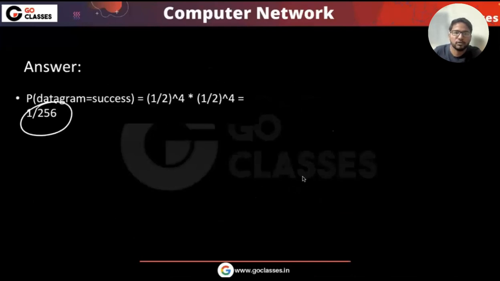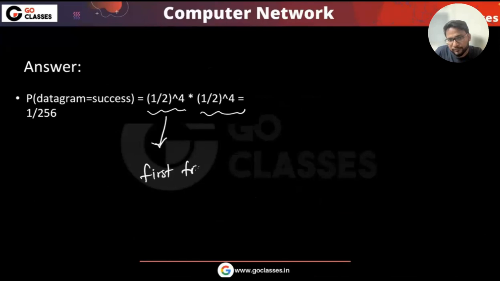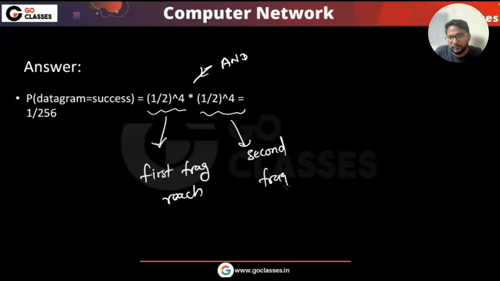Okay. So success of the datagram is basically first fragment success and the second fragment success. Okay. So this is the first fragment reach, and second fragment reach. Okay. Cool.